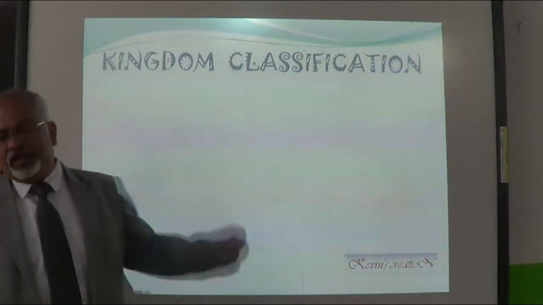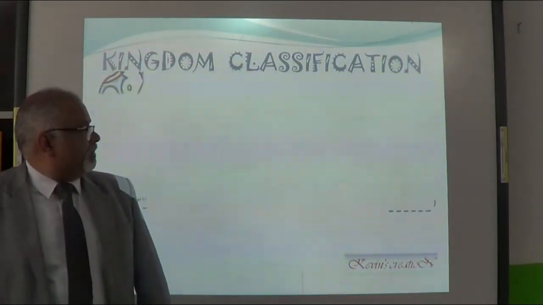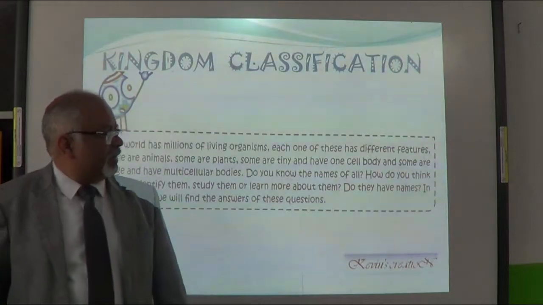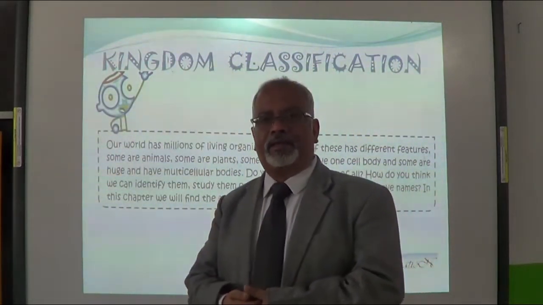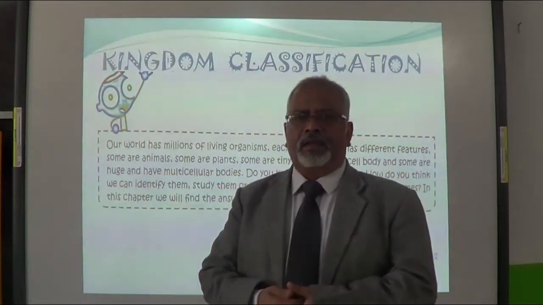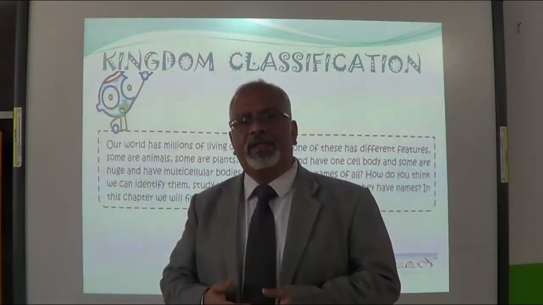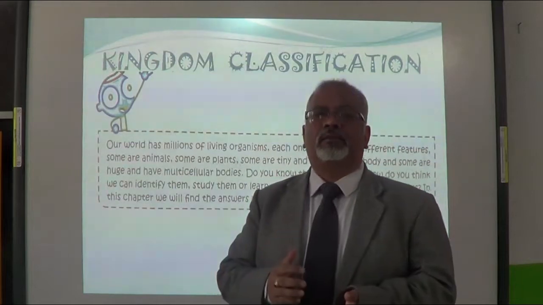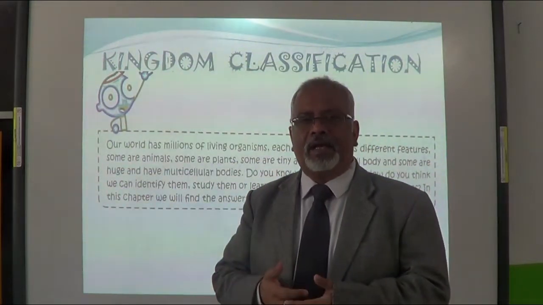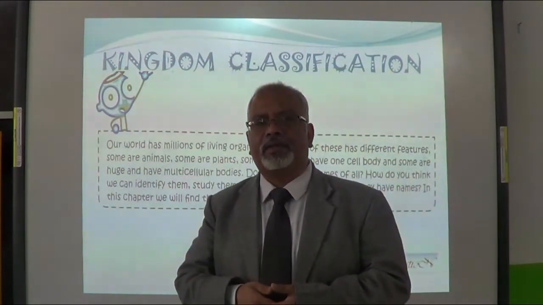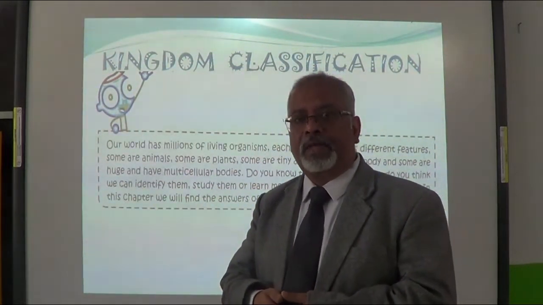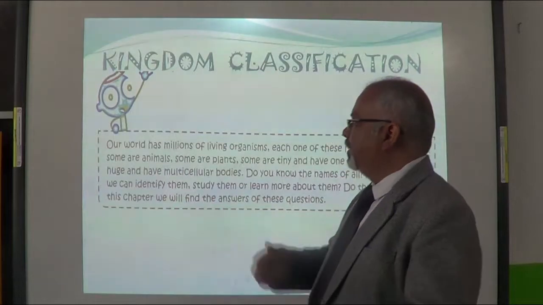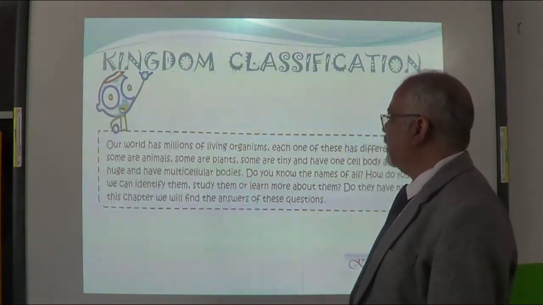Kingdom classification, that is the chapter name. So around us we see millions of things, living things, plants, animals. Some are very small, maybe single cell, which we cannot see with our eyes, and some are very big, huge, multicellular. So our world has millions of living organisms.